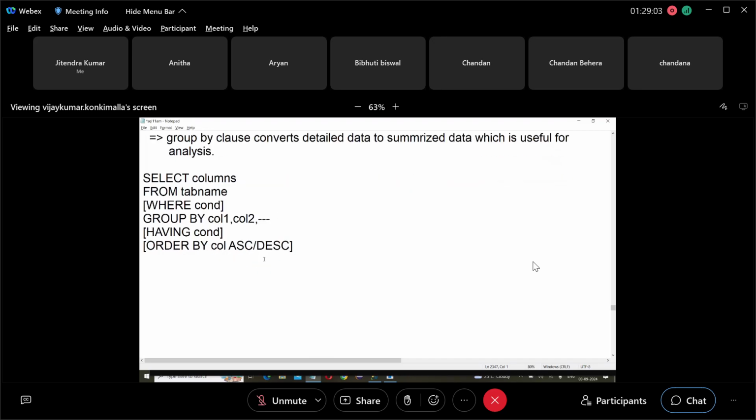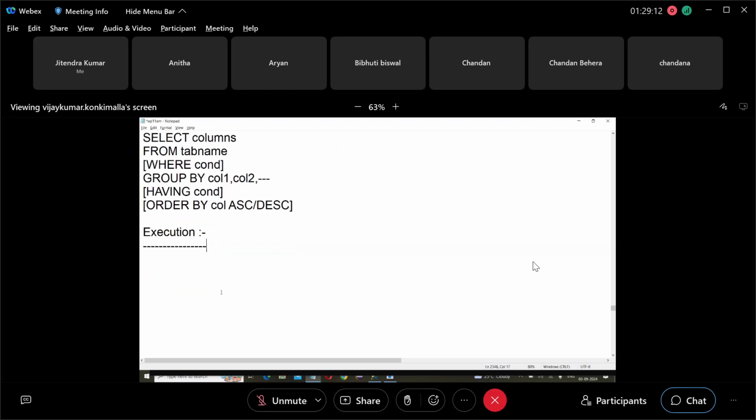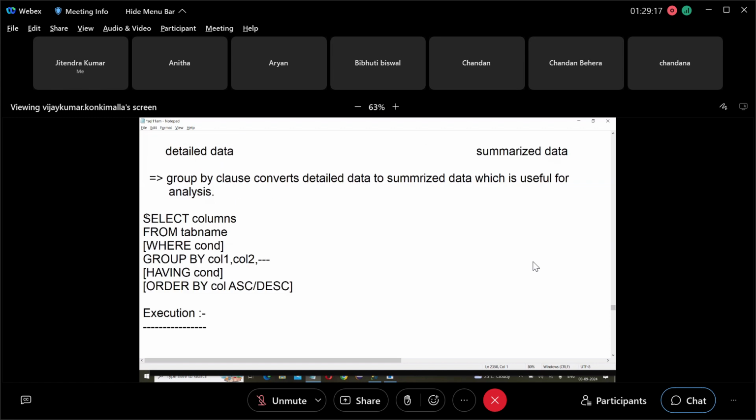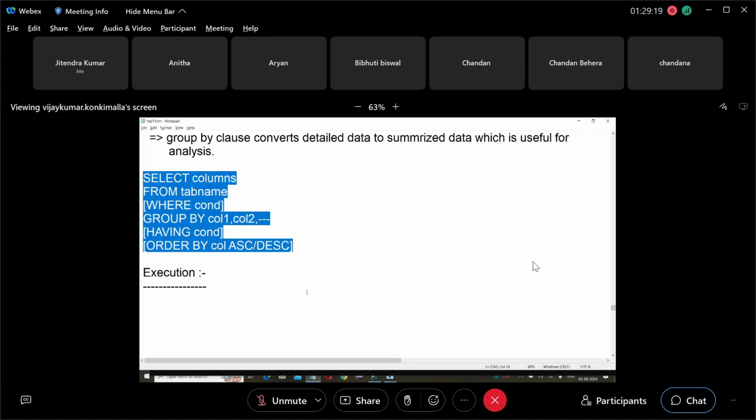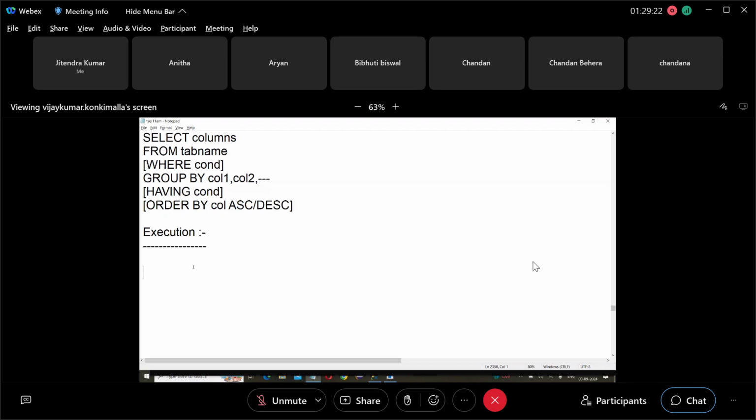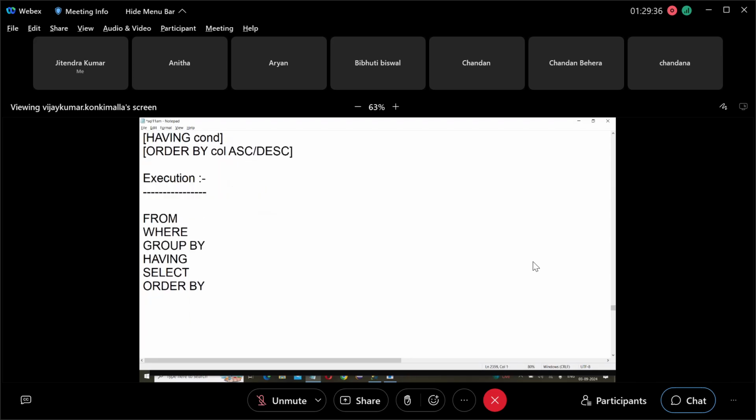Now, what is the execution? How is this executed? You write like this, this is the syntax. But how does SQL Server execute it? SQL Server executes like this. First, the FROM clause. Next one, WHERE. Next one, GROUP BY. Next one, HAVING. Next one, SELECT. Next one, ORDER BY. This is the order of execution.